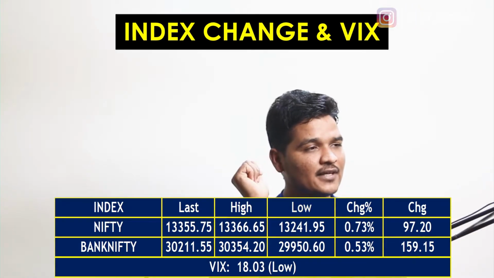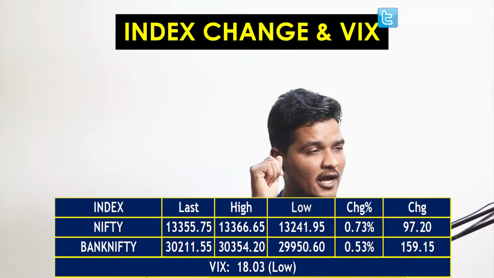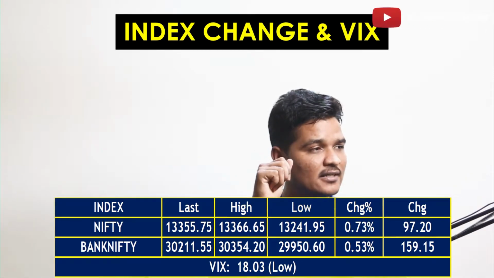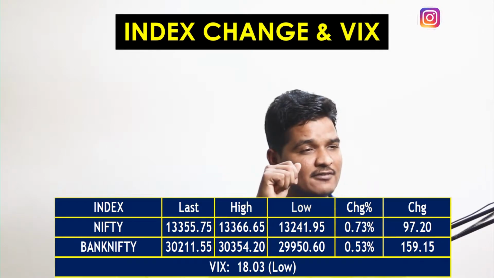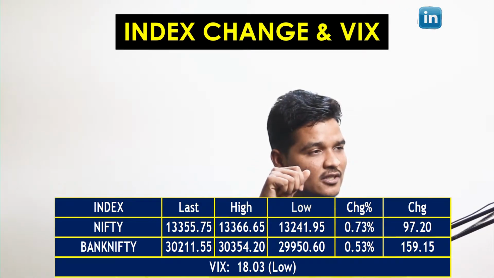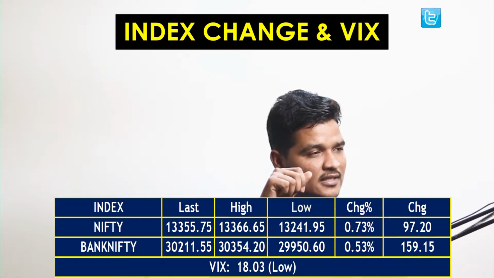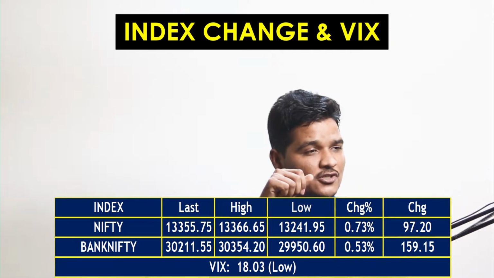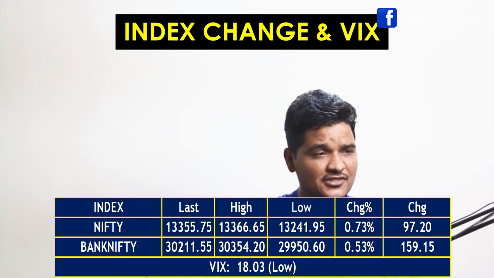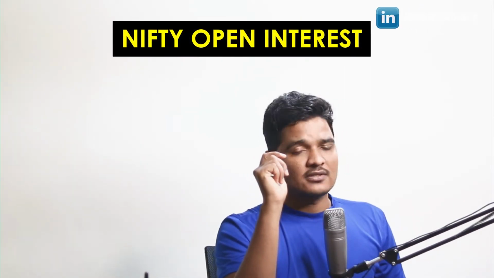Now let's see the Nifty. Nifty made a high of 13,366.65 and a low of 13,241.95, and it has ended at 13,355.75. It changed 0.73% with 97.2 points. Bank Nifty made a high of 30,354.20 and a low of 29,950.60, and it has ended at 30,211.55. It made a change of 0.53%, and point wise it changed 159.15. Now let's move to the next, which is our open interest, Nifty open interest.